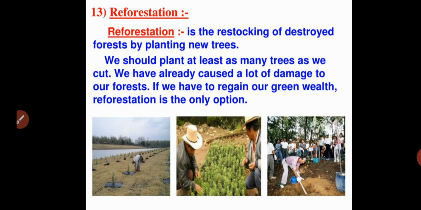If we have to regain our green wealth, reforestation is the only option. Only this method, reforestation, will give health and also wealth to the population. So this is about reforestation.